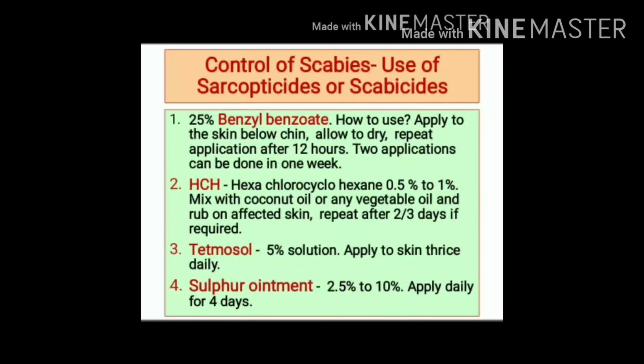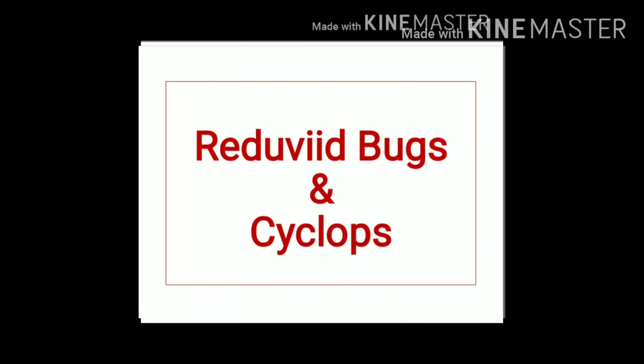5% tetmosol solution can be used. It can be applied to the skin 3 times in a day. Another option is sulfur ointment. We can use 2.5% to 10% sulfur ointment. It can be applied daily for 4 days.